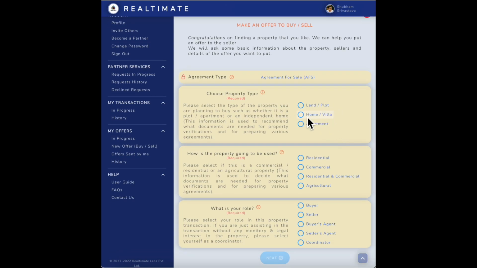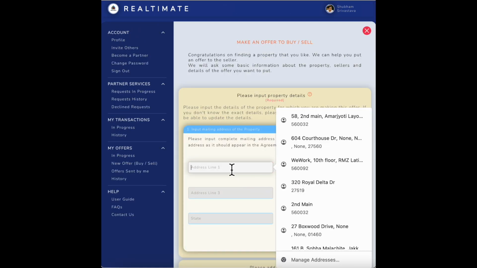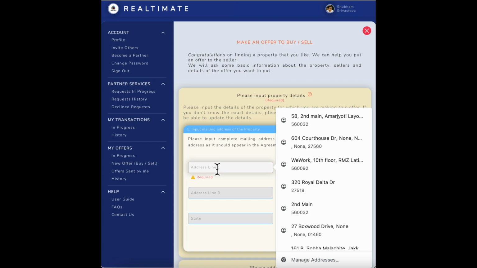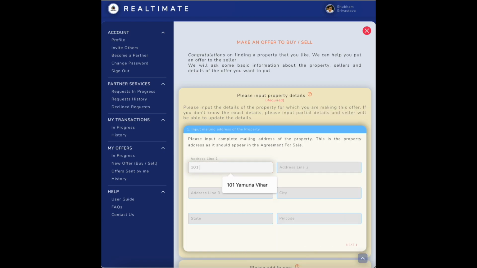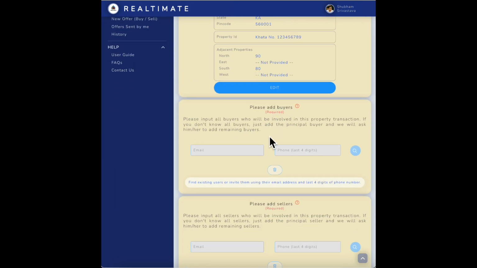So let's select the property type and how the property is going to be used and the role, which is the buyer's agent in this case. And then you can input property details, the address, the identification, as well as the nearby properties. So I'm going to take some time to fill up the property address and details here. All right, now that the address has been provided and all the details have been provided, let's move on to